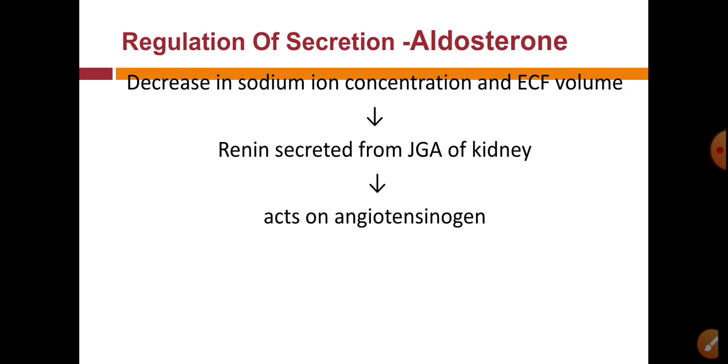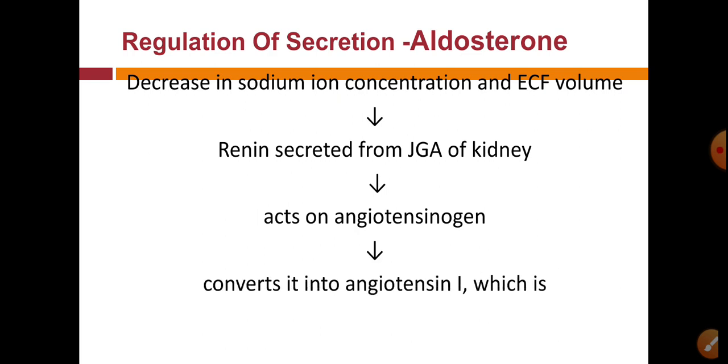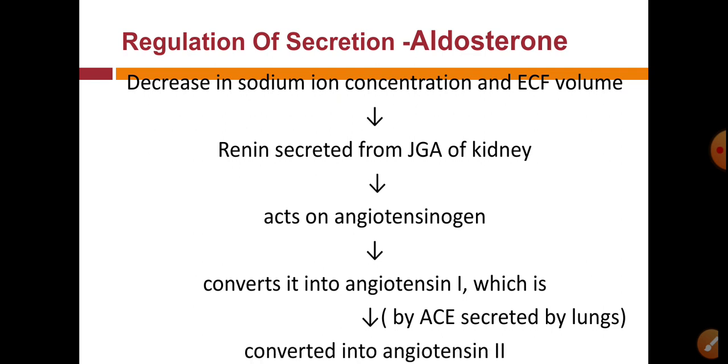And when renin is secreted, renin acts on angiotensinogen, which is converted into angiotensin first, and which is again converted into angiotensin second with the help of ACE, and ACE is secreted from the lungs, as we have already seen in this flowchart in the excretory system.